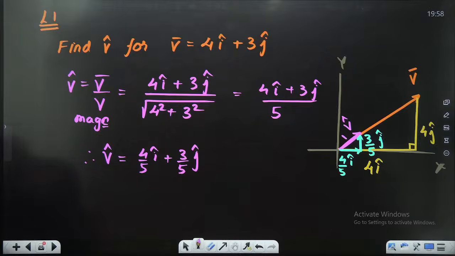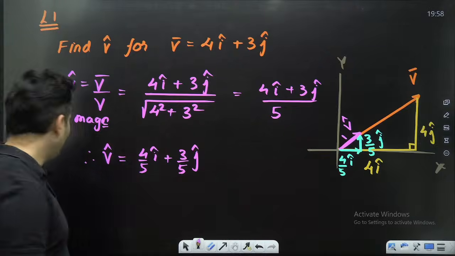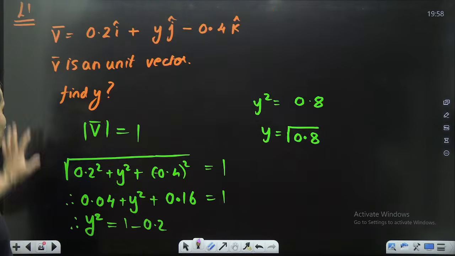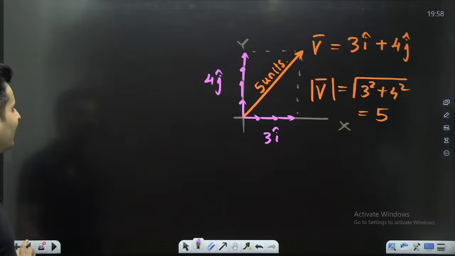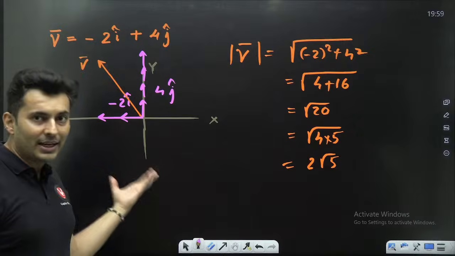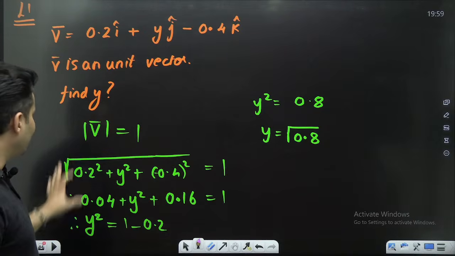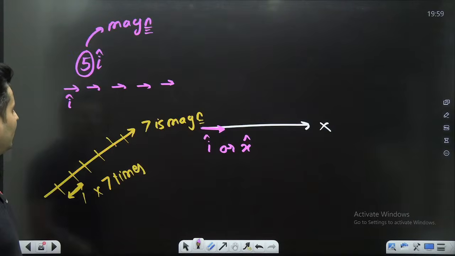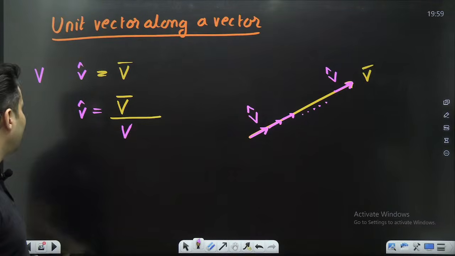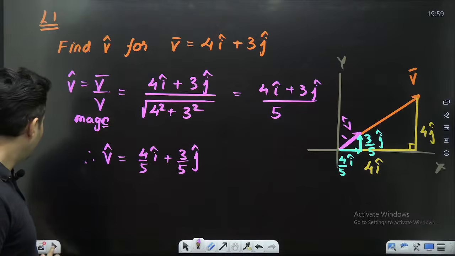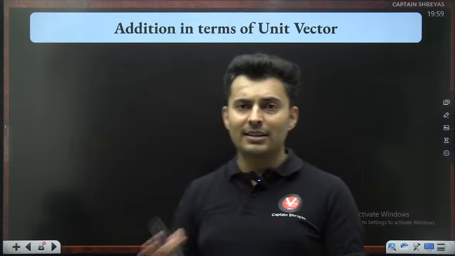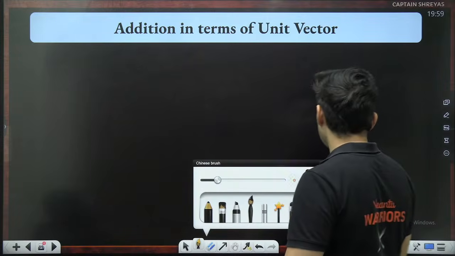Okay. Shall we go ahead? Now, did you understand, my dear lions, how to do this kind of questions? So, we learned how to express any vector in IJK form. We learned how to find the magnitude, check whether it is a unit vector or not. We also learned how to find the unit vector in that particular direction. Now, the final thing, the last way of adding vectors, and this is by far the easiest way.